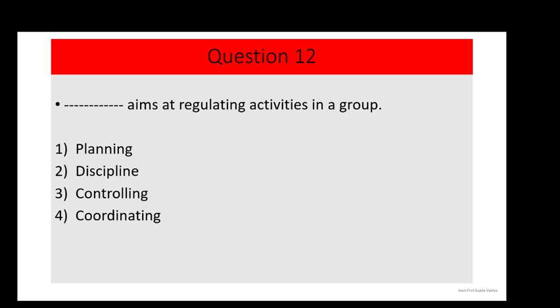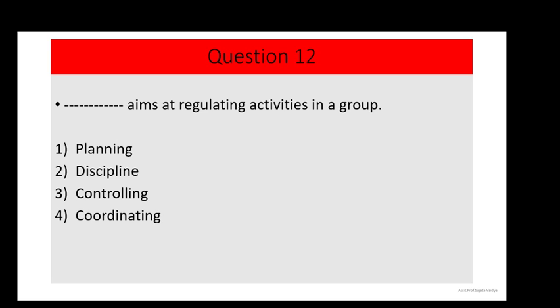Dash aims at regulating activities in a group. And the options are planning, discipline, controlling, and coordinating. Here you might get confused amongst these options because all the options are functions of management. But the question asks which of the following functions aims at regulating activities in a group? So the question itself gives you a hint, that is regulating.